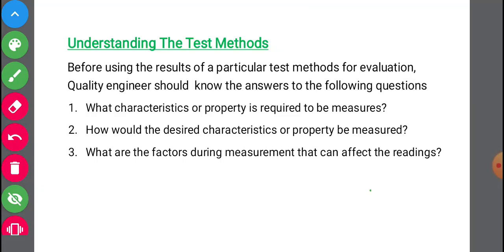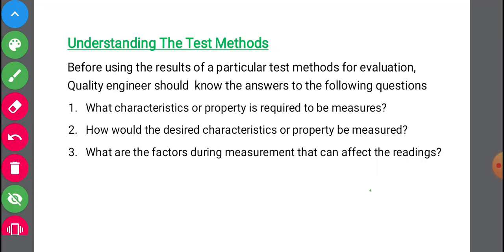Okay, for a specimen, that engineer must know what is the property of that specimen to be measured, to check its quality. Second question is, how would the desired characteristics or property be measured? First one, which is the property to be measured. Second one, how it is to be measured.